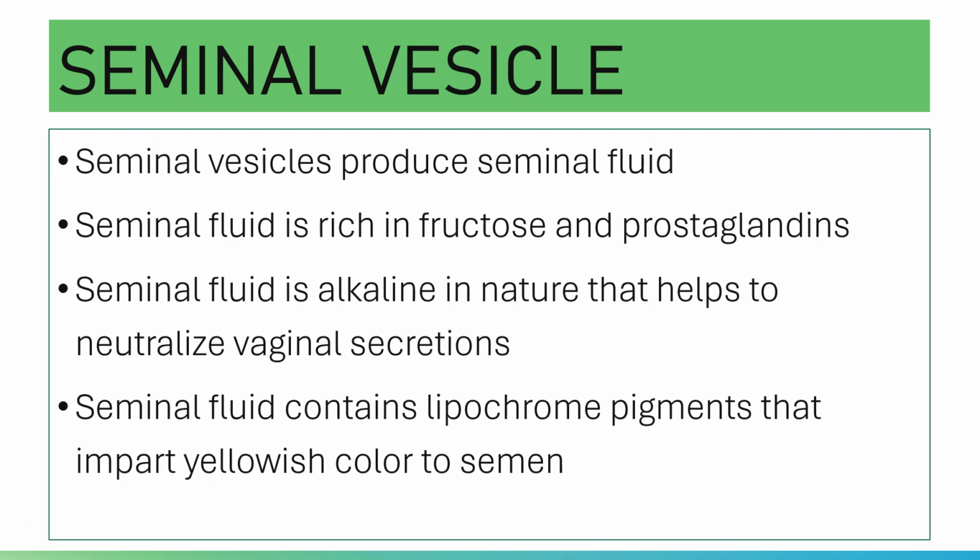As to substances that are produced, your seminal vesicle produces your seminal fluid. And yes, your seminal fluid is rich in fructose, and this fructose is the main energy source for your spermatozoa.